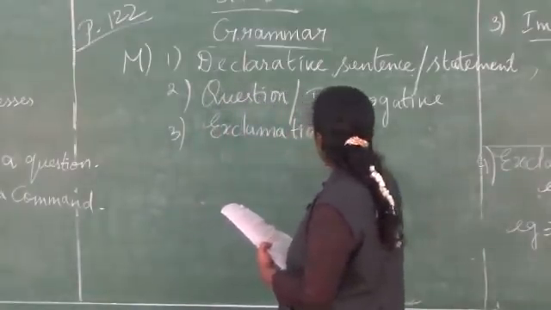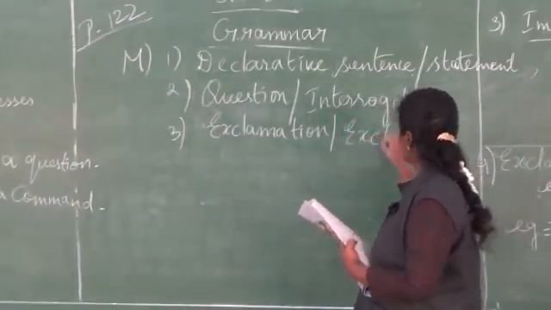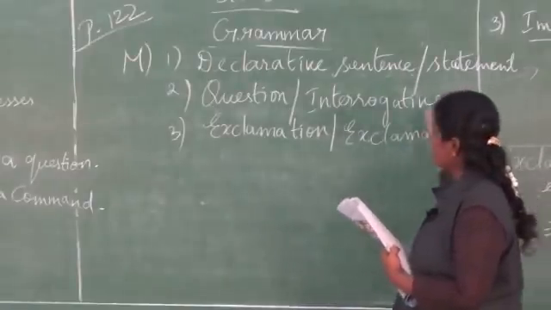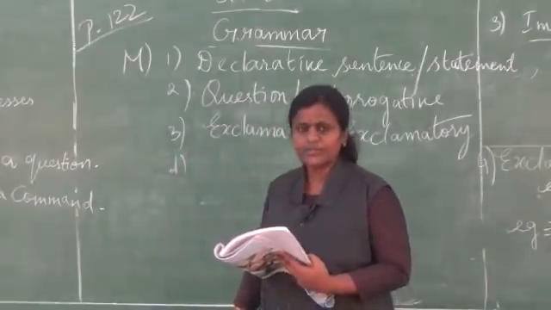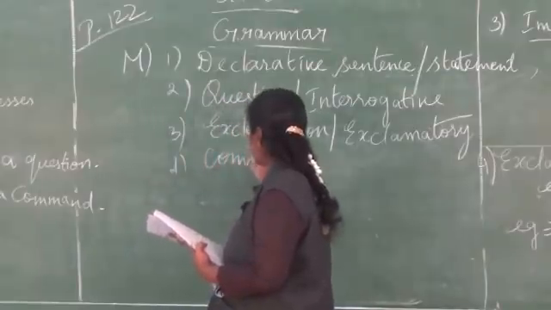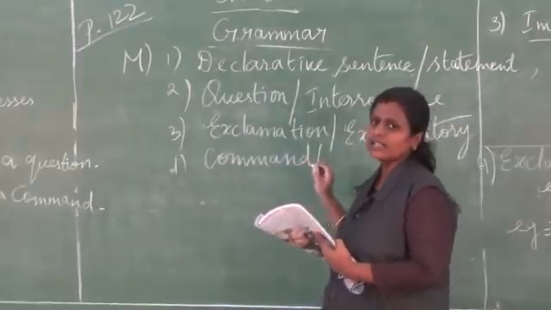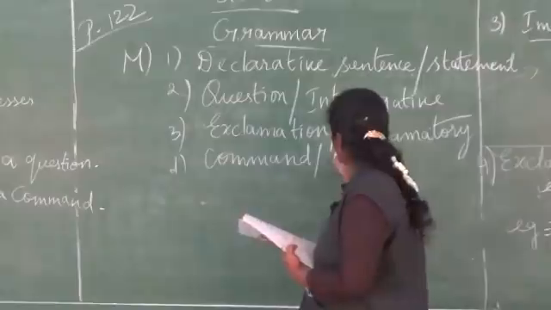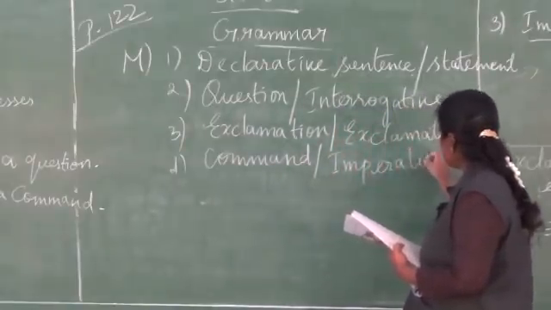Exclamation mark is here. What type of sentence is this? Exclamatory sentence. Fourth one: Look at this banyan tree. What is this? Command. It comes under which sentence? Imperative sentence.